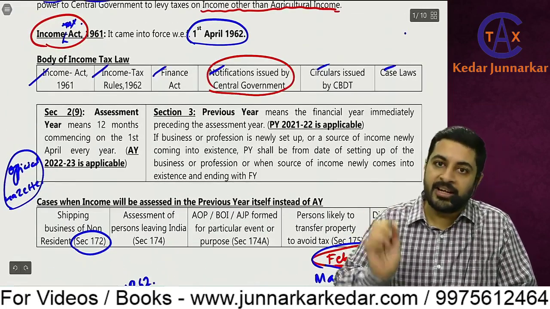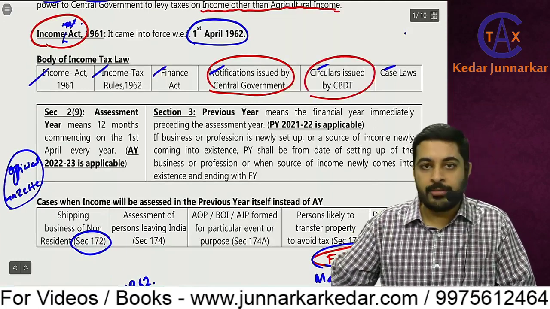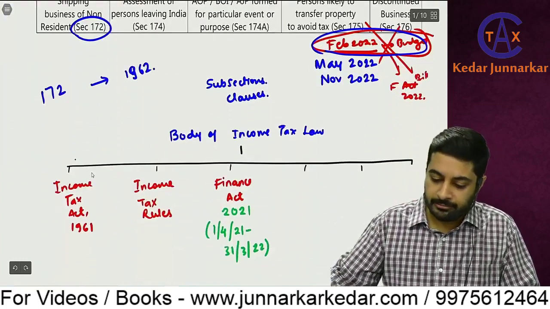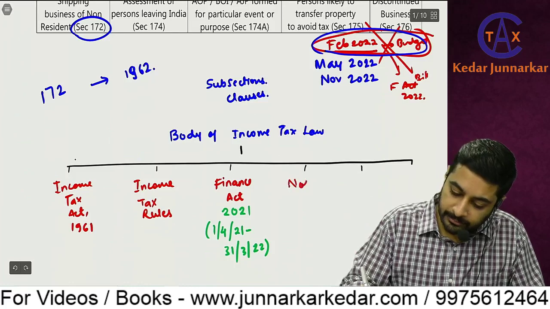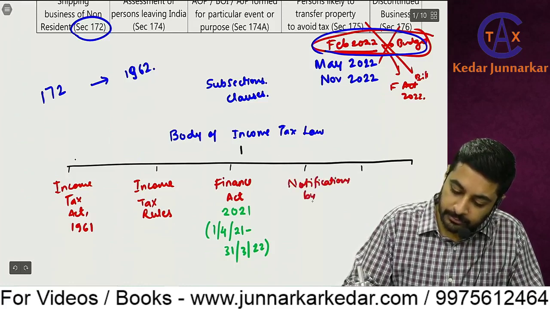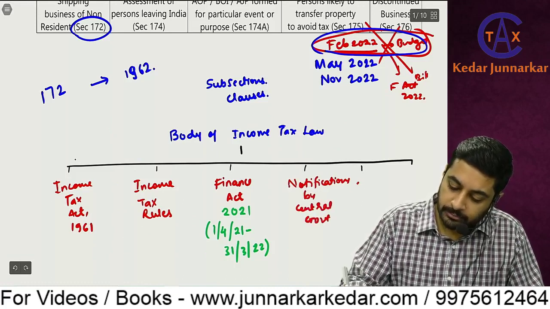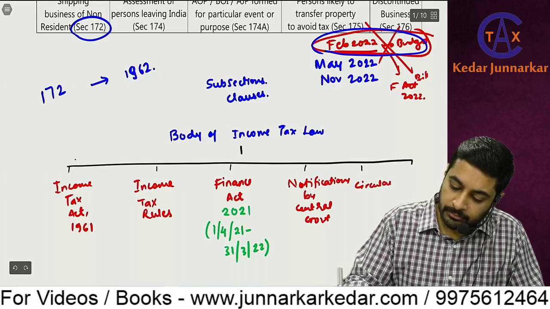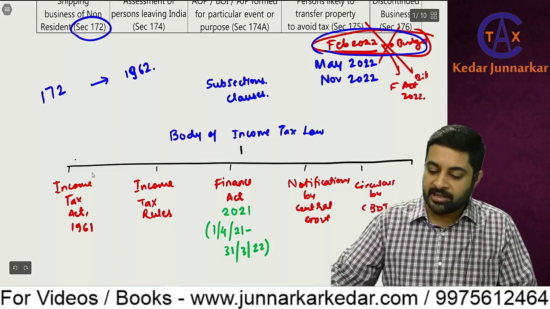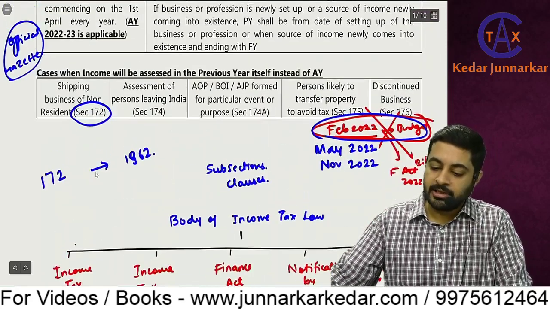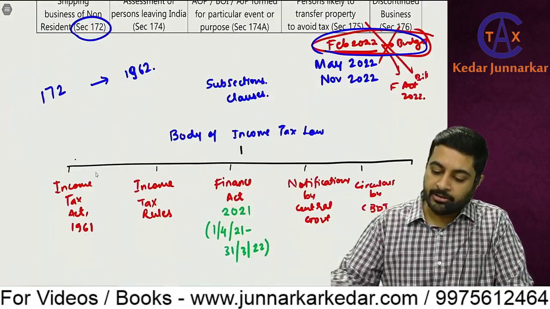Notifications are issued by central government and circulars are issued by CBDT. Notifications by central government, circulars by CBDT, and case laws.